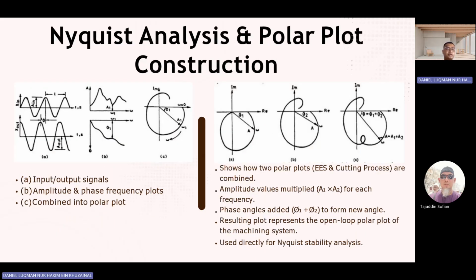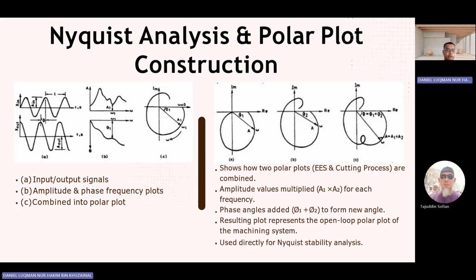Next, we have the Nyquist analysis and polar plot construction. As shown on the left diagram, A is the input and also the output signal. We show the positive and negative. B is the amplitude and phase frequency plot, and C combines into the polar plot. And on the right, it shows how two polar plots, EES and also cutting process, are combined.